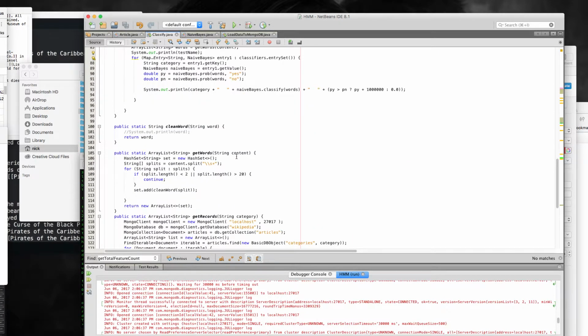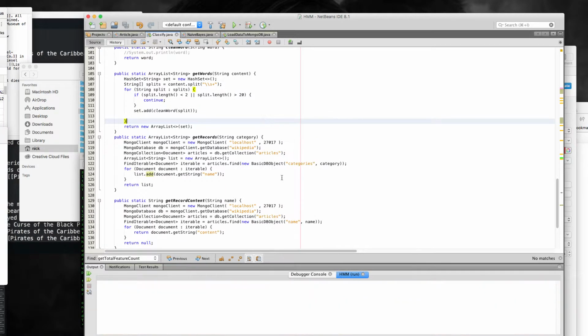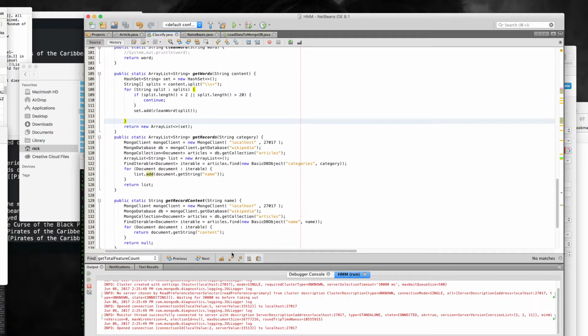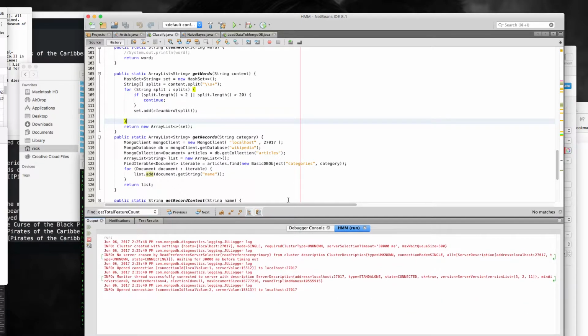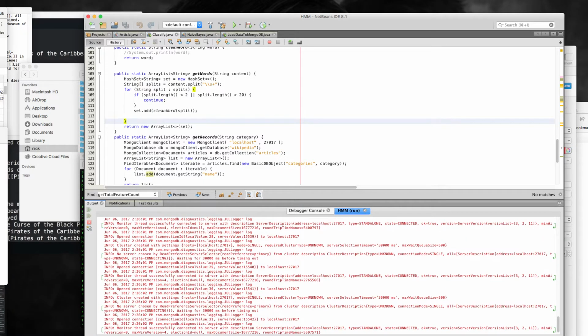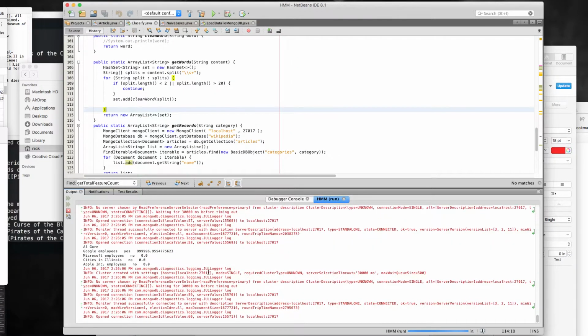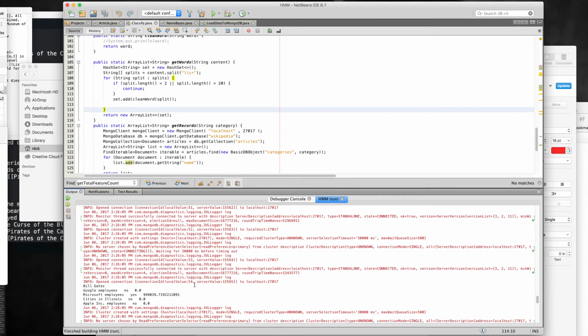Let's try to run it. It is a little slow because we need to search MongoDB and get the data from MongoDB. So here is the result.